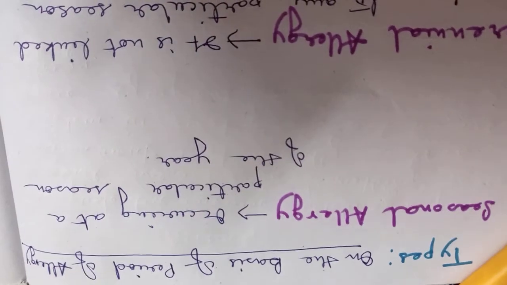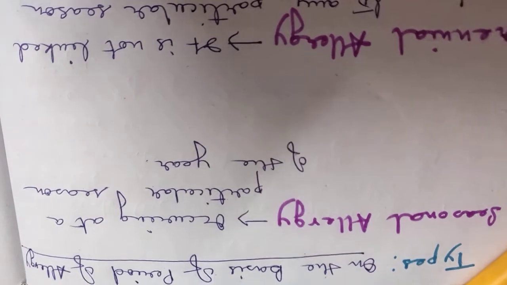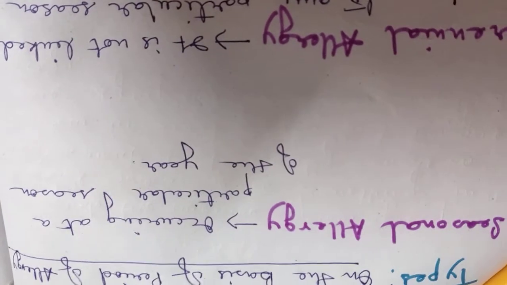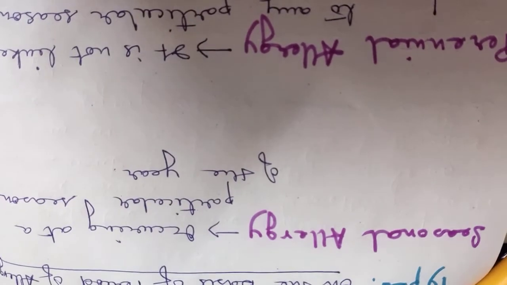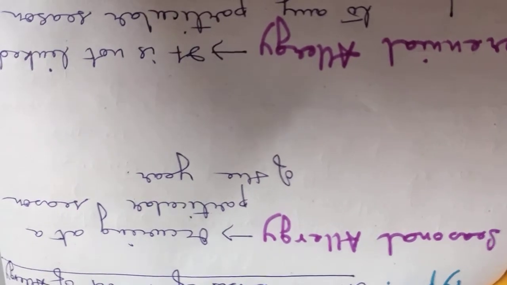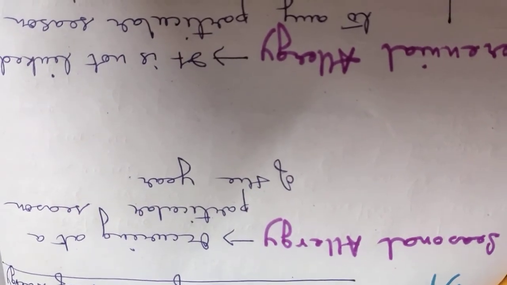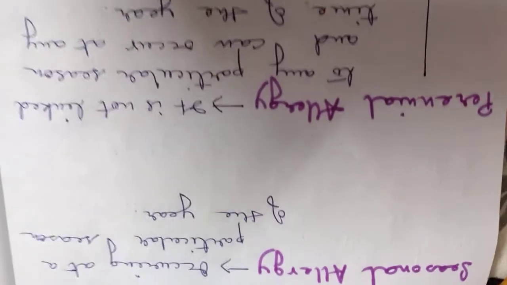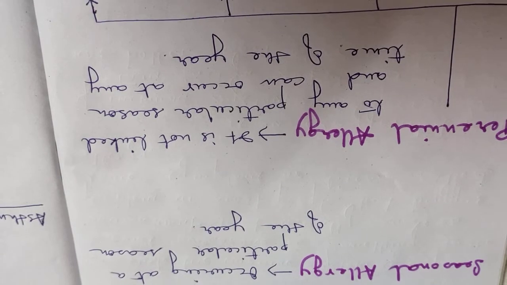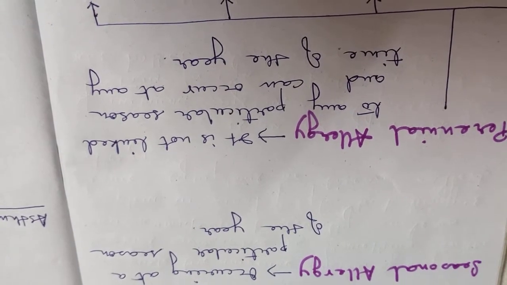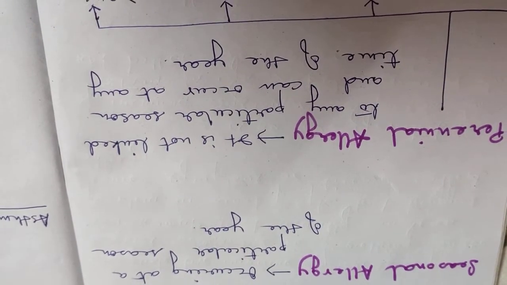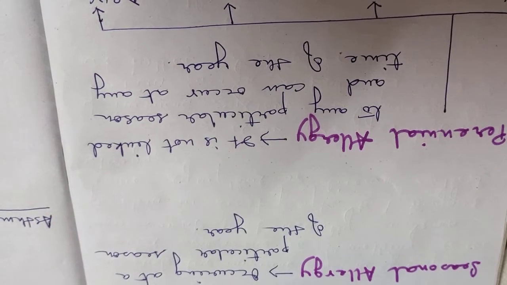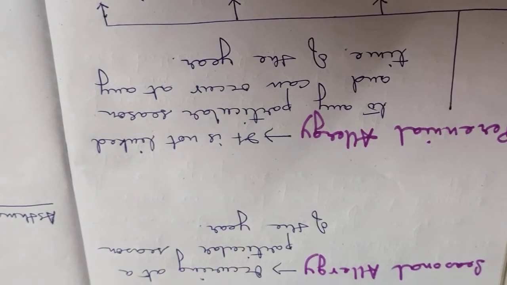Now, types of allergy. On the basis of period of allergy, it can be of two types, seasonal and perennial. Seasonal, from the name itself, we can understand it occurs at a particular season of the year. And perennial is not linked to any particular season and can occur at any time of the year. Suppose one is having a particular allergy in the winter season, that is a seasonal allergy.